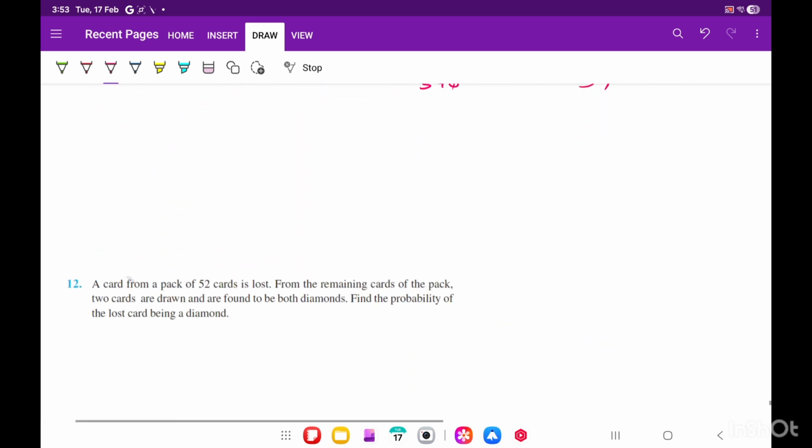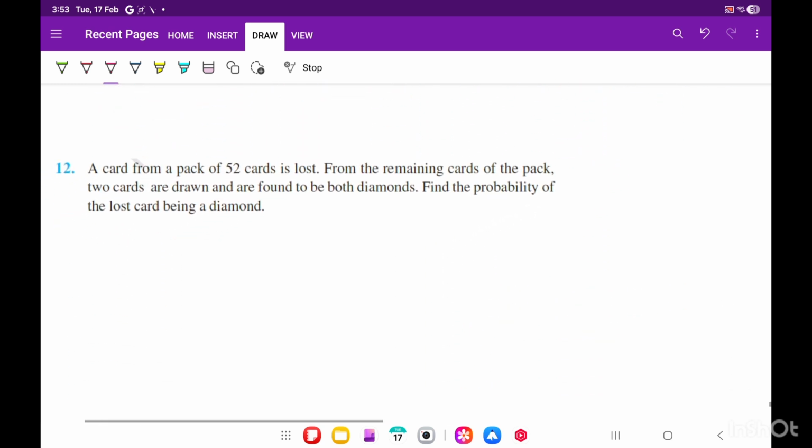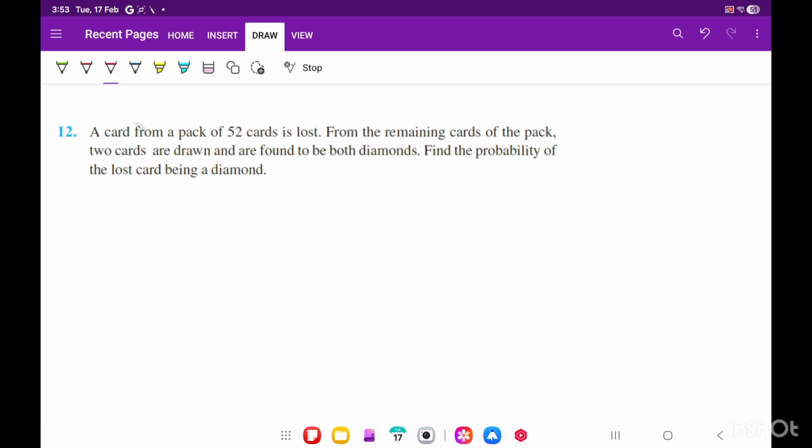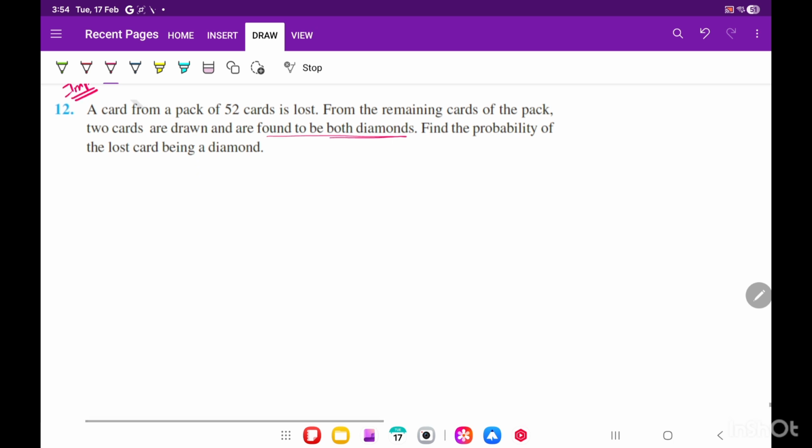12th question, let us see. They are saying there are 52 cards and one is lost. Okay. From the remaining cards of the pack, 2 cards are drawn. Remaining 2 are drawn and they both are found to be diamond. Okay. Find the probability that the lost card is diamond. This is an important question and the table will be a little bit tricky. Just slightly tricky. So let me write down there are cards. Okay, 52 cards are there. So you have to find the probability that the card lost is diamond.